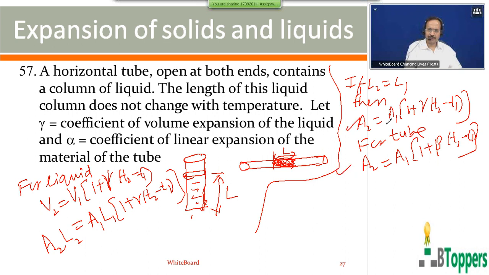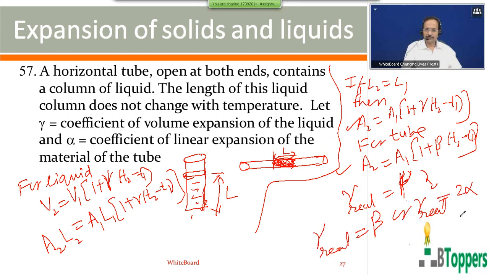So the left hand side is the same; if we equate the right hand sides and simplify, you get that the volume coefficient of real expansion of the liquid is the same as beta. Beta is the coefficient of areal expansion of the tube or container, which you can write as 2 alpha.